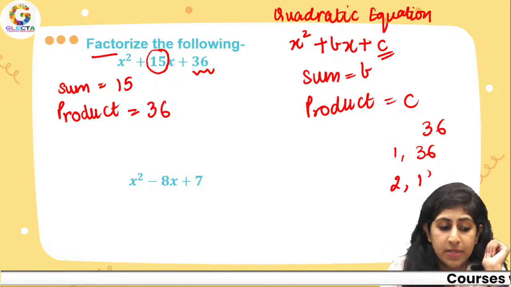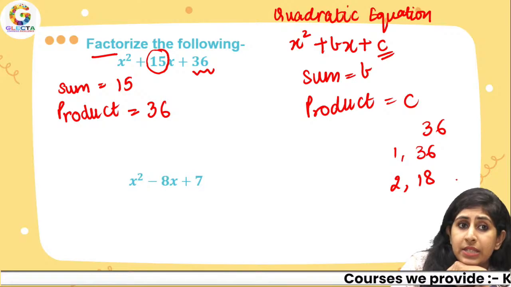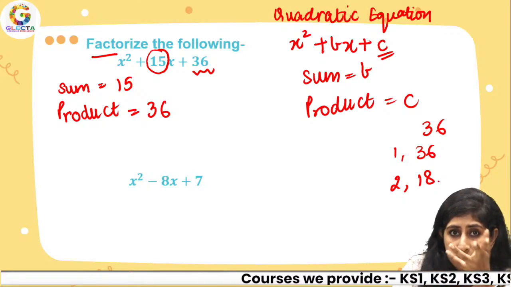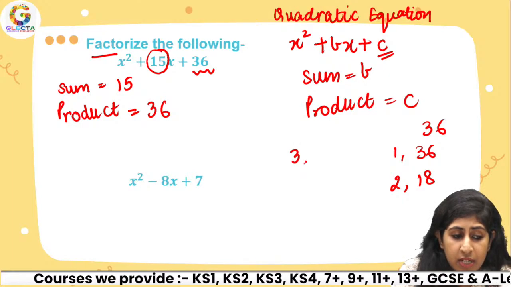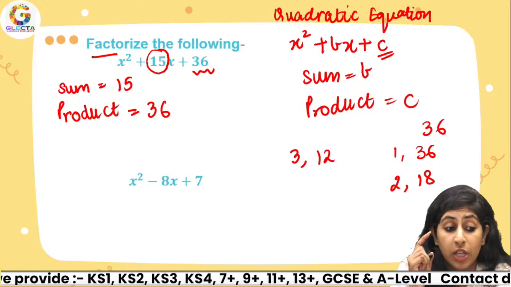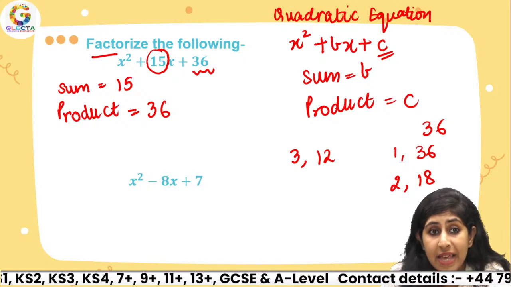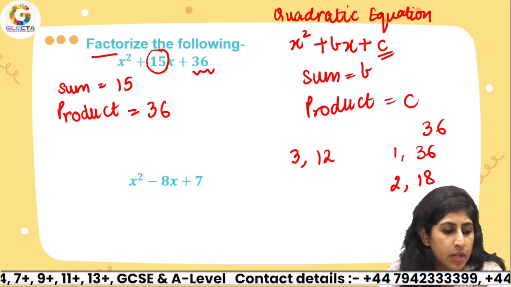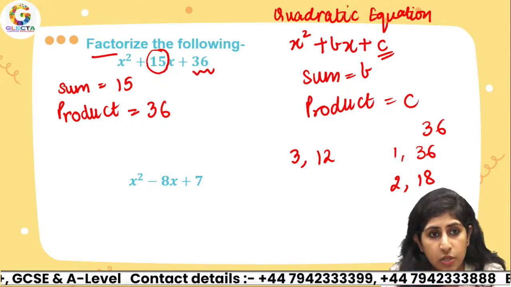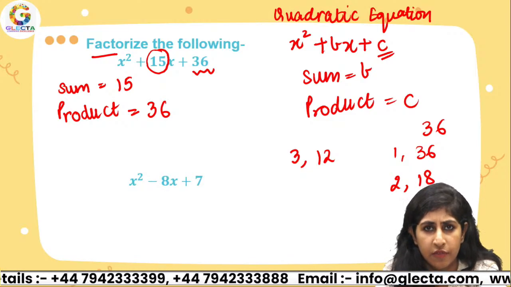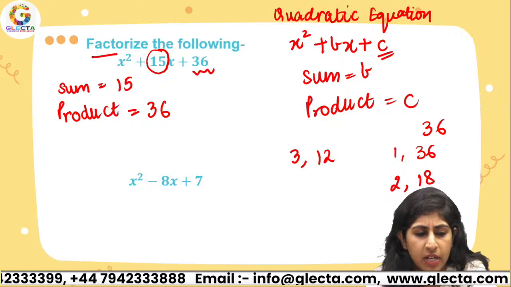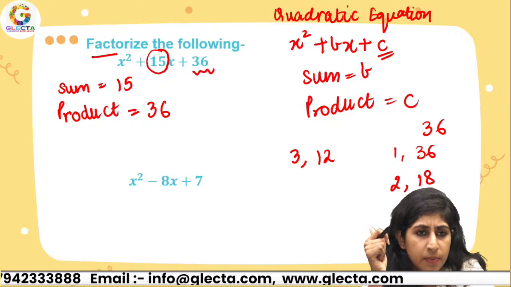So 2 times 18, that is 36. But again, 2 plus 18 is 20. If I see, let's say 3 times 12. Okay, 3 times 12 is 36, and 3 plus 12, that is 15, right? So I'm getting these numbers.